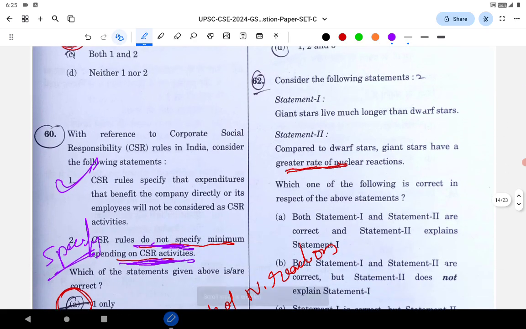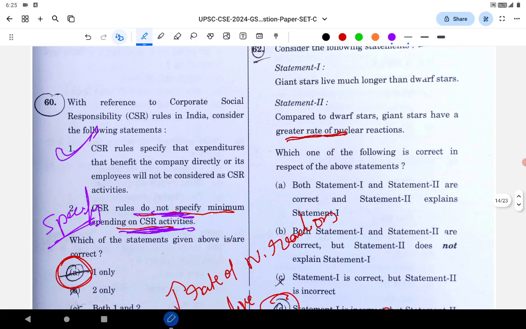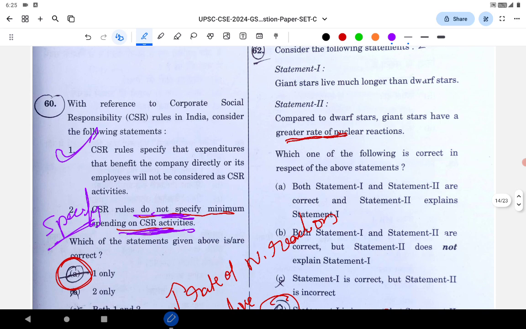Next question is related to giant stars. Giant stars live longer than the dwarf stars. Compared to the dwarf stars, giant stars have the greater rate of nuclear reaction. See, stars which have a greater rate of nuclear reaction will live less. They are inversely proportional. If the nuclear reaction rate is greater, it will live lesser. So it's a PYQ. The correct option is answer D.